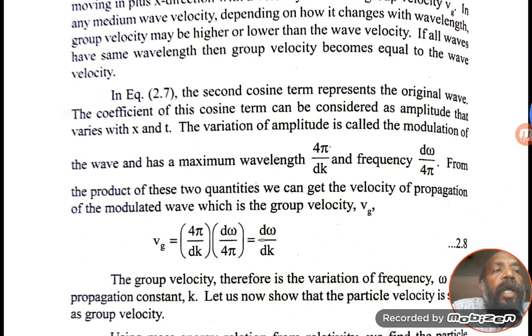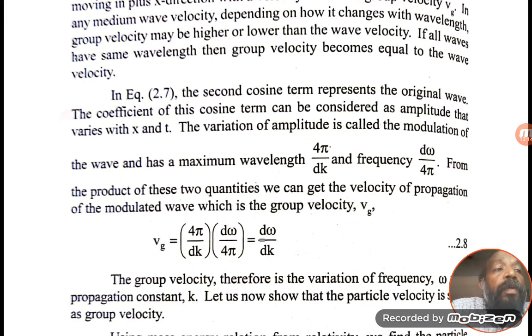That is the amplitude, so the amplitude varies with x and t. x and t are variables and the amplitude depends on x and t. The variation of amplitude is called the modulation of the wave and has a maximum wavelength 4 pi by dk and the frequency d omega by 4 pi.